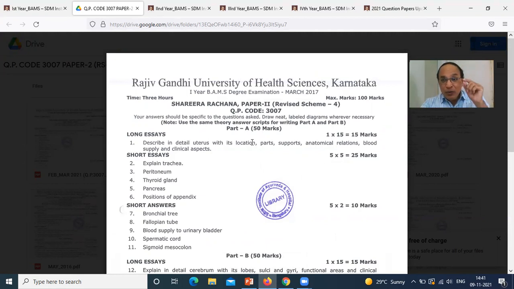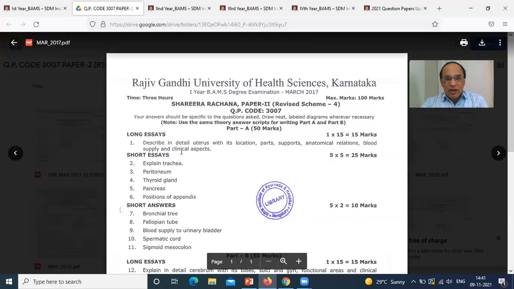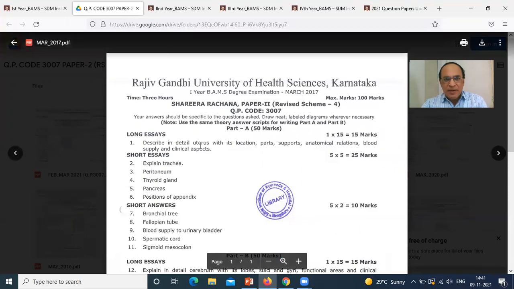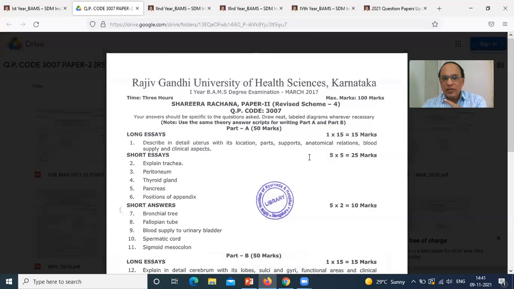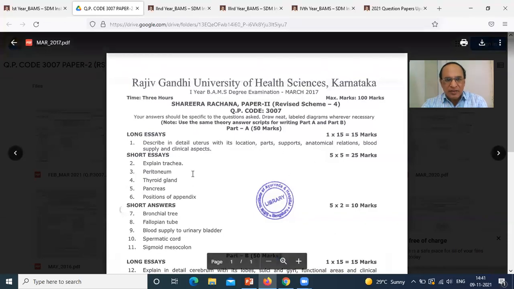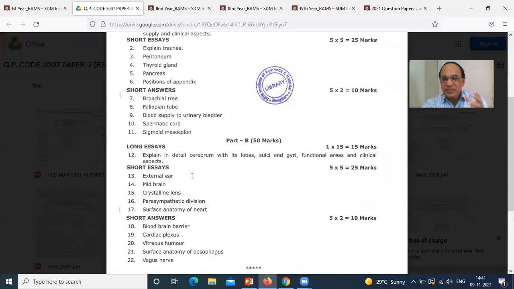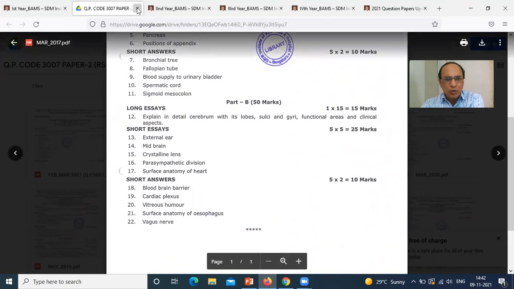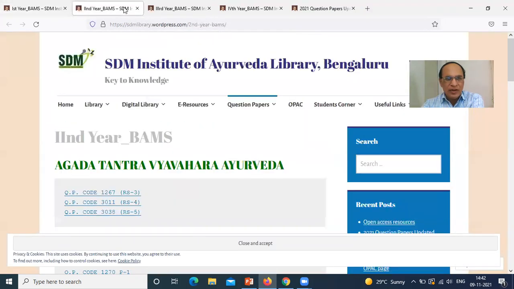For example, it gives you the idea which topics are very important to be studied. Long essays, 15 marks. Can you see? Of course, the mark distribution may vary as per your own university and your own college, but the concept of syllabus will be the same. Describe in detail uterus with its location, parts, supports, anatomical relations, then explain the trachea, peritoneum, thyroid gland, pancreas. This is all anatomy, okay? Fallopian tubes, then again detail cerebrum, external ear, midbrain, etc. I will just close this window and show you some other examples. Now we will go for second year BAMS.